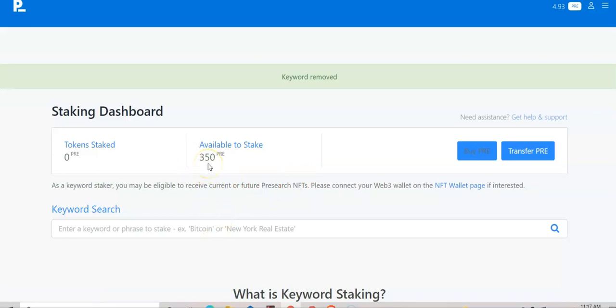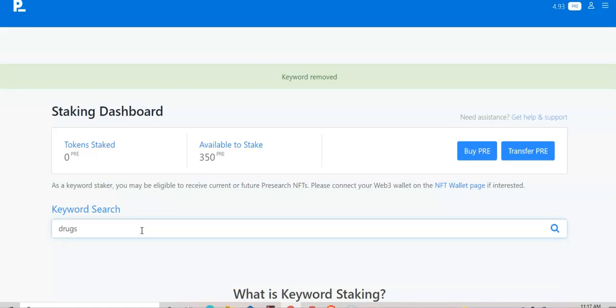Like I said, I initially bought 500 PRE. I moved it over here. It cost me 150, which was kind of a ripoff, but I just wanted to get my feet wet and see how this worked. And it's going to cost me 100 PRE. That's the minimum that we can run for each ad. I wish it were lower so that I could find uncompetitive keywords and just stake like 5 PRE and get those keywords, but they do make you run 100.